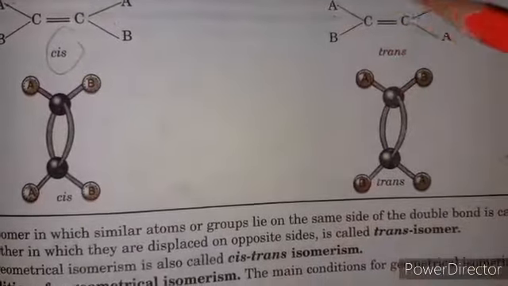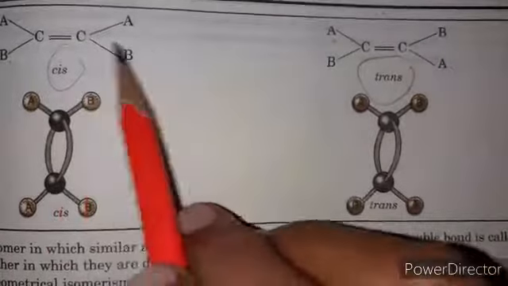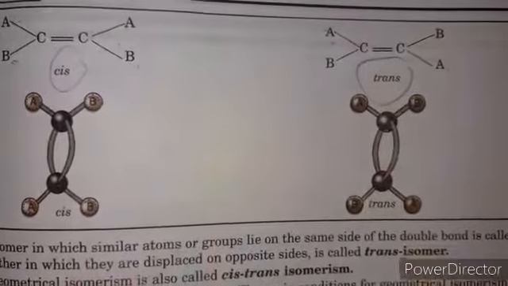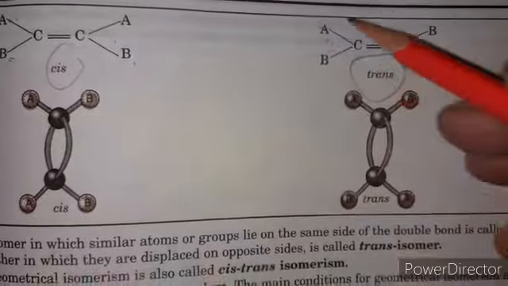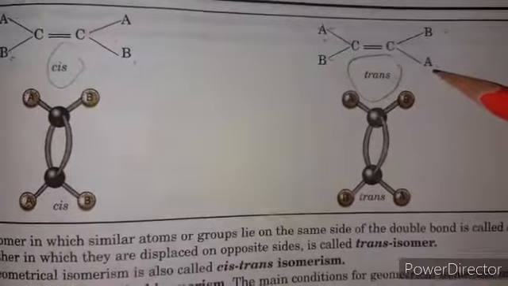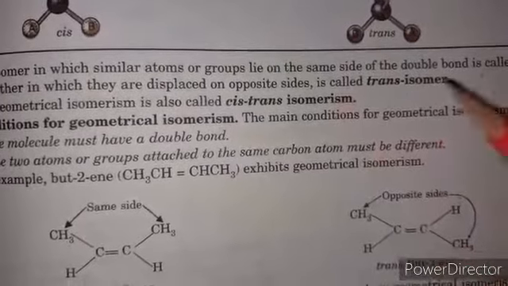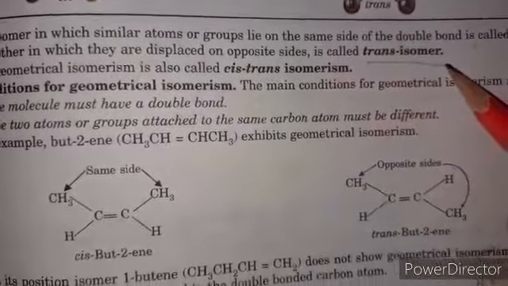If they are opposite or diagonally to each other, that is called a trans isomer. If both of these are on the same side, that is called a cis molecule. If these are on opposite sides, they are called trans, corresponding to the double bond. Clear? So if they lie on the same side, that is called a cis isomer. If on opposite sides, that is called a trans isomer.